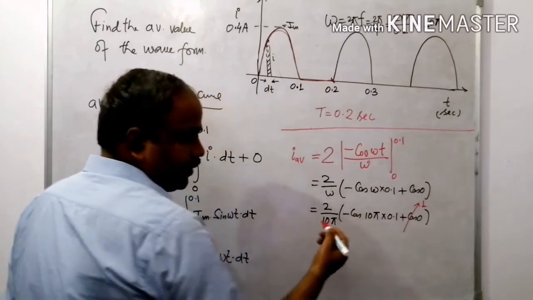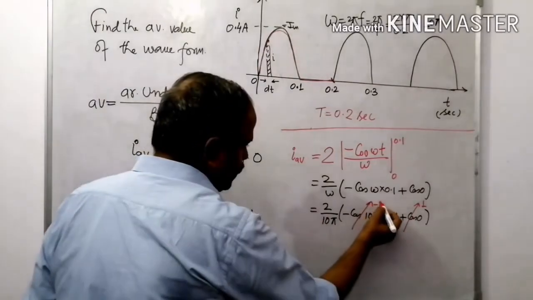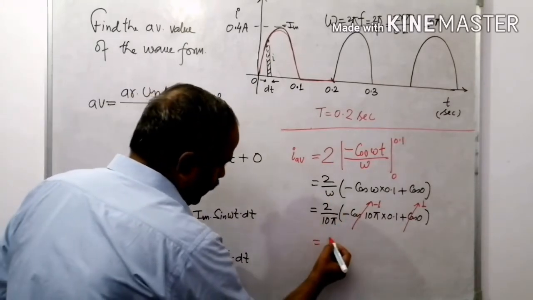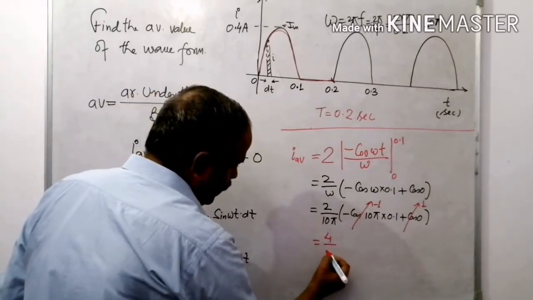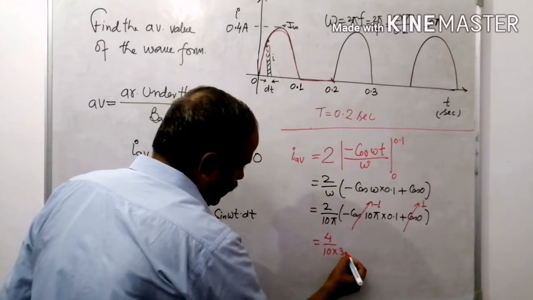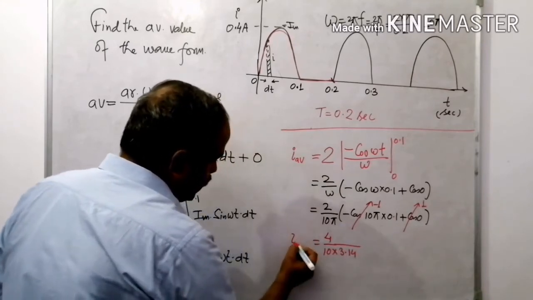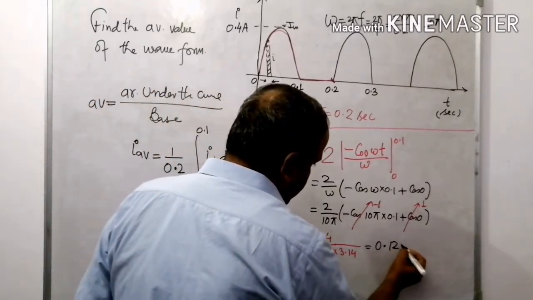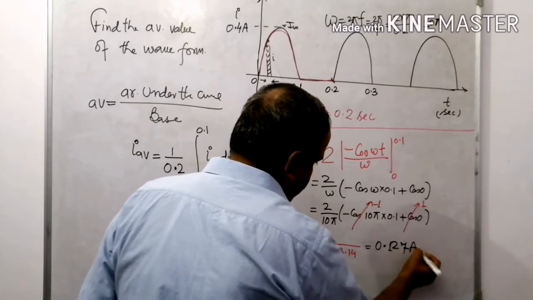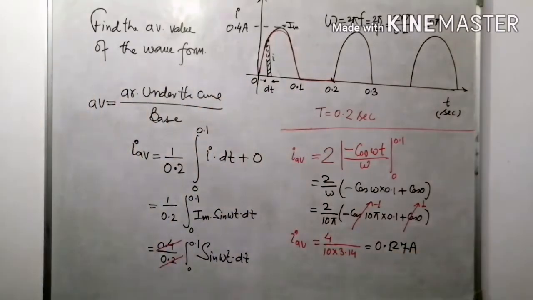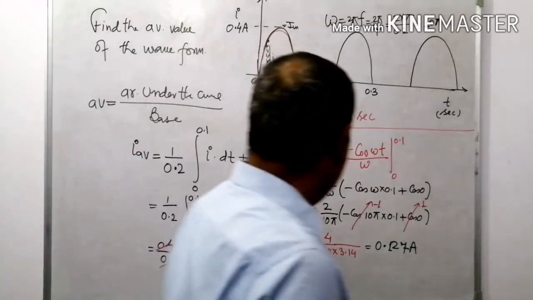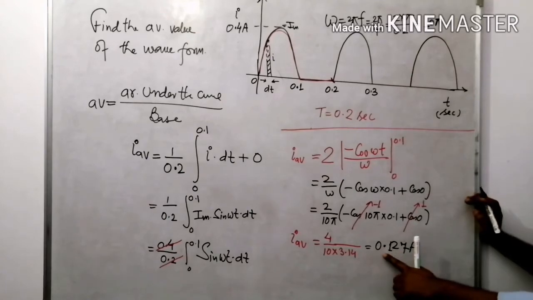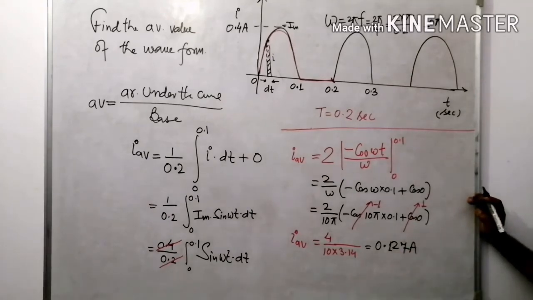And 0.1 and 10, it becomes 1. Cos pi is minus 1. Minus times minus 1 plus 1, it becomes 2. Finally it is 4 divided by 10 into 3.14. This is the average value. After the calculation, 0.127 ampere. Right? After the calculation, the average value for this half-wave rectified wave is 0.127 ampere.